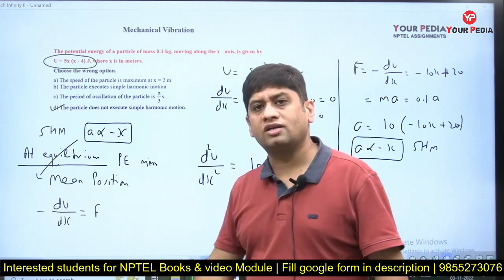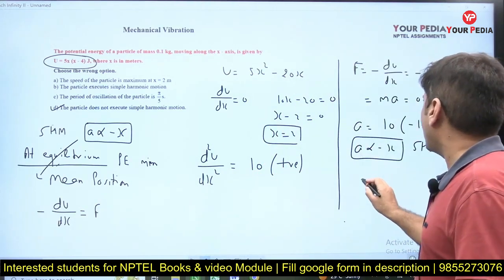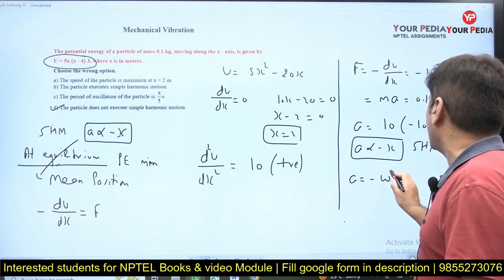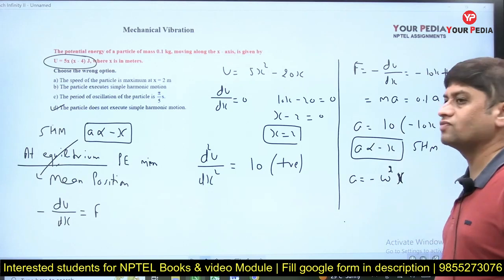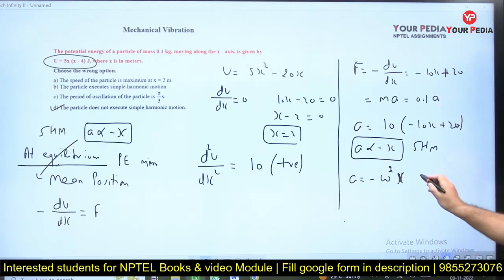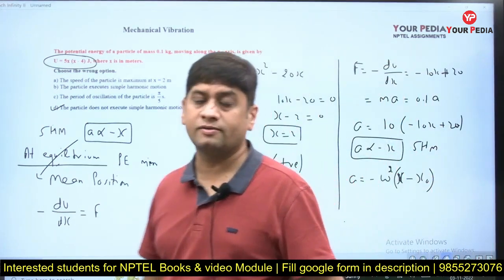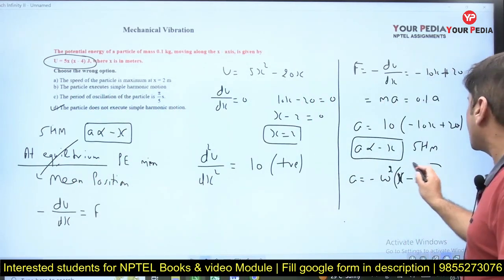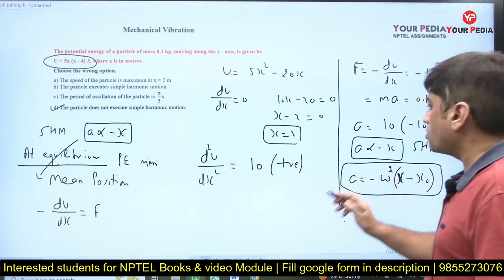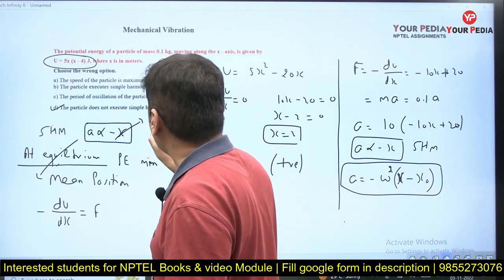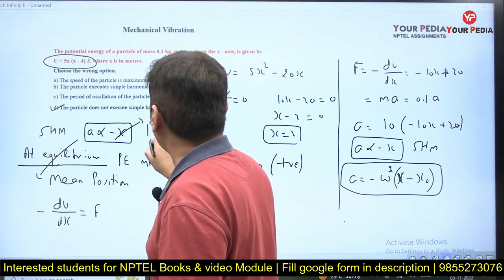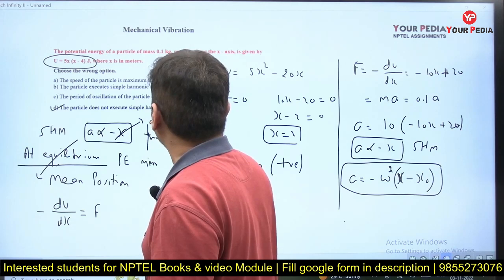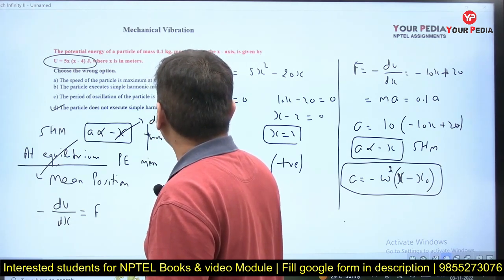But let's see how to find out the time of oscillation. Now we also know that acceleration is equal to minus omega square into x. But I tell you, this actually is minus omega square into (x minus x naught). This is very important. What is this x naught? x naught is the initial position. In the formula that acceleration is proportional to x, x is the displacement from the mean position. So from the mean position, how far is the body? That is the value of x.